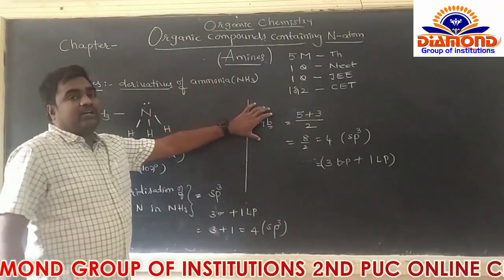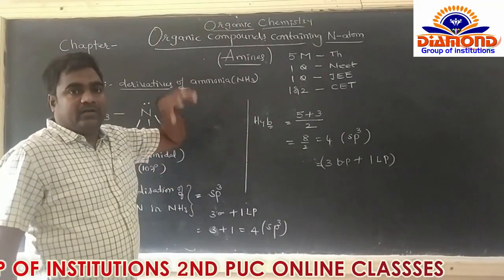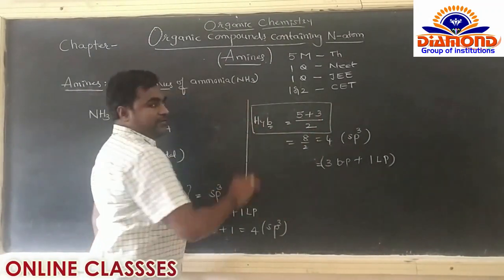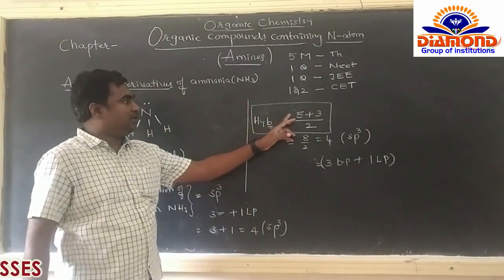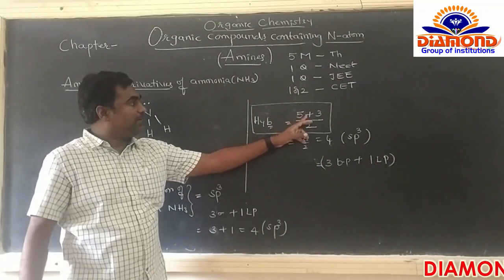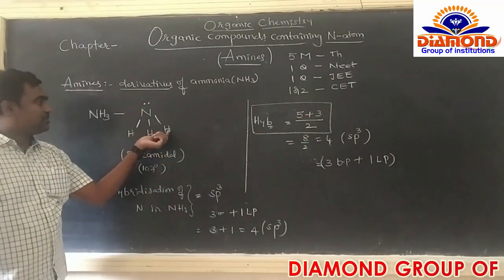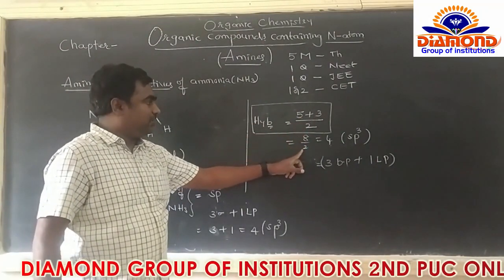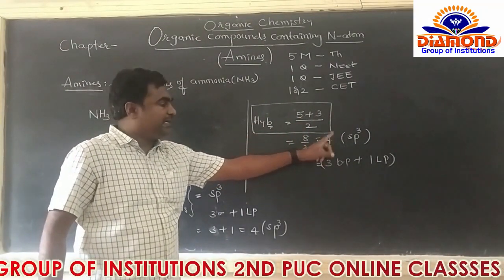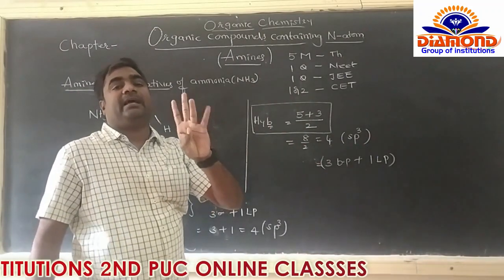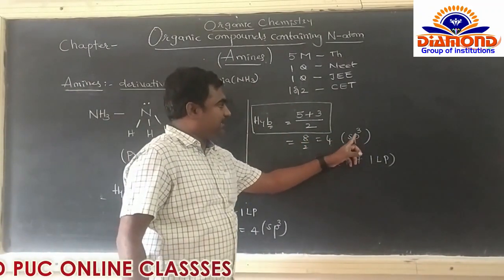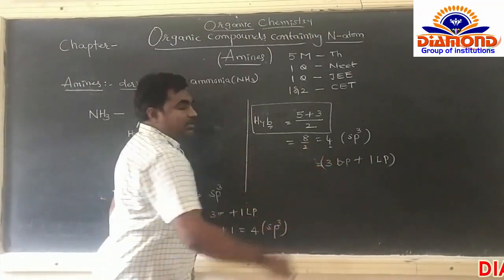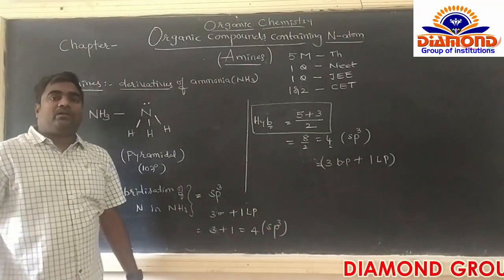This formula comes in chemical bonding. In first year, this formula comes in chemical bonding. Hybridization is equal to the group number, 5, plus how many hydrogens are there? 3. So 5 plus 3 divided by 2, that is equal to 8 by 2, that is equal to 4. So 4 means 1 s and 3 p. So 1 s plus 3 p is sp3 hybridization. Now out of 4 bonds, how many bond pairs are there? How many lone pairs are there?